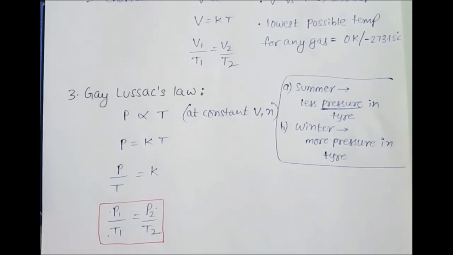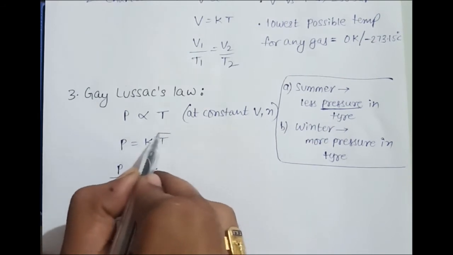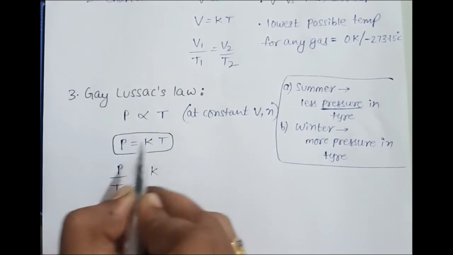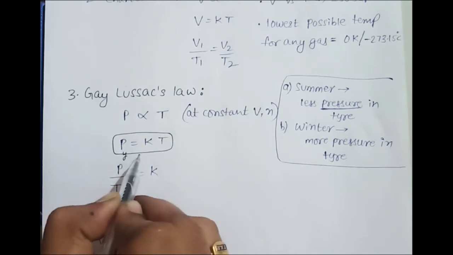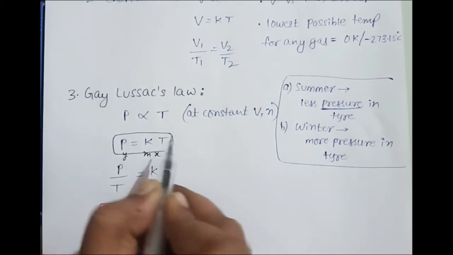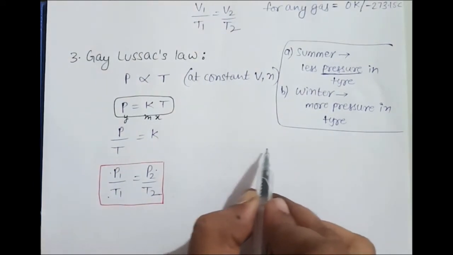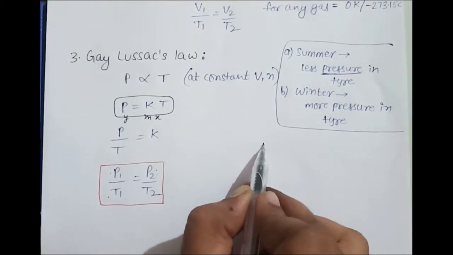Now the graph is important here. I'm taking this equation. This equation is looking like y is equal to mx. In mathematics, what do we study? y is equal to mx means the graph is a straight line passing through the origin.